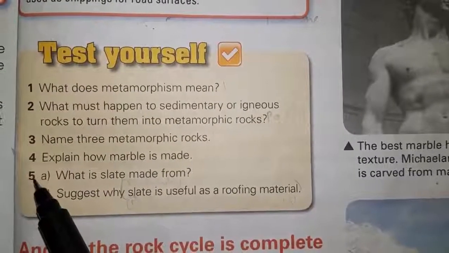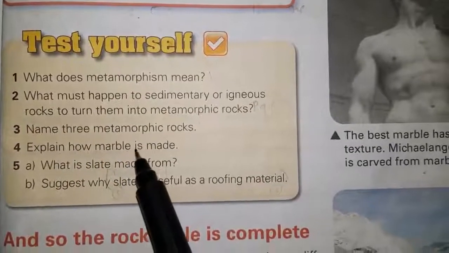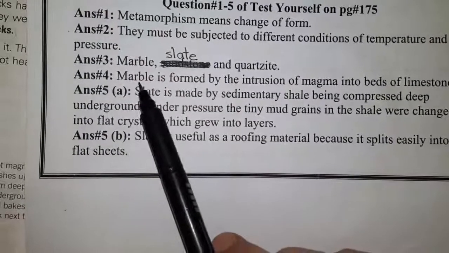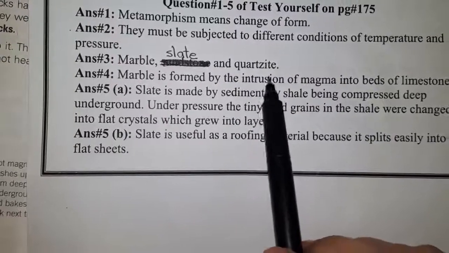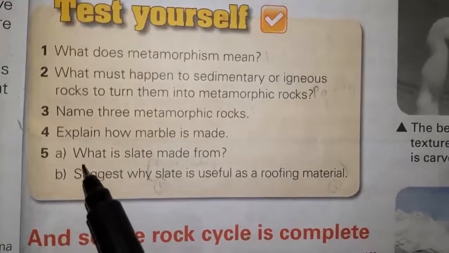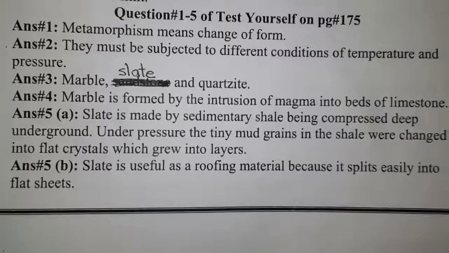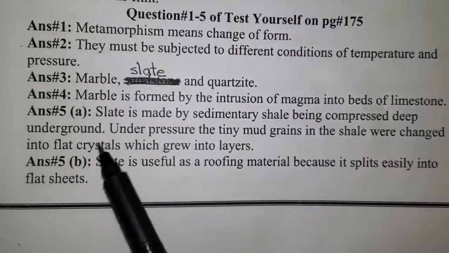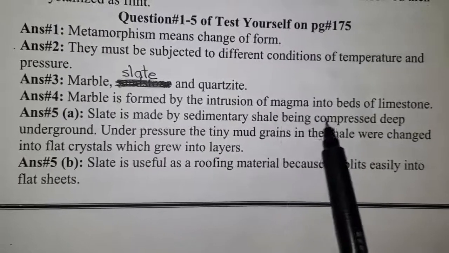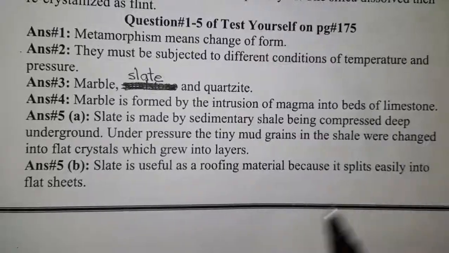Question number 3, name 3 metamorphic rocks. The answer is marble, slate and quartzite. Question number 4, explain how marble is made. The answer is marble is made by the intrusions of magma into beds of limestone.